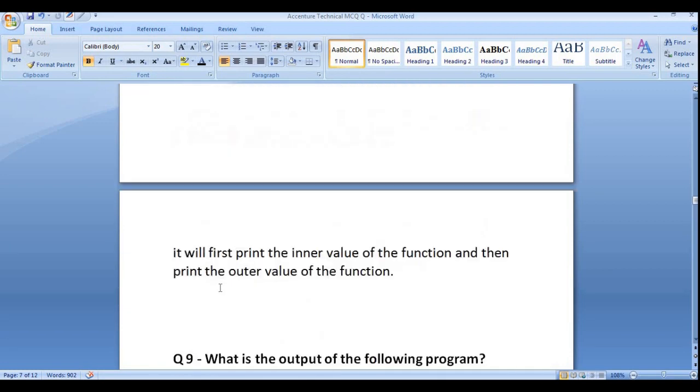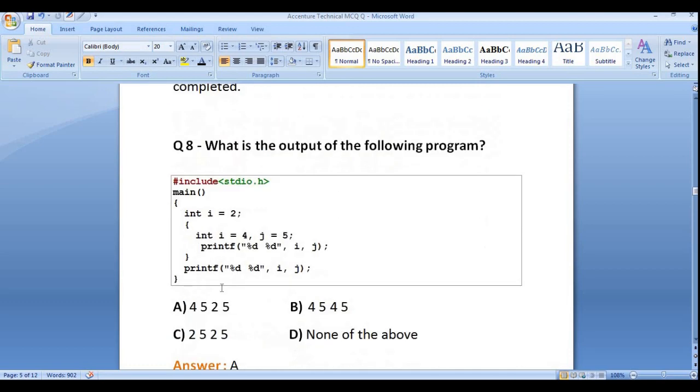As we discussed earlier, suppose this is the instance variable. In C, the instance variable is also called the global variable. So here I is the instance variable, and here this is the local variable. Whenever you use the same name, and here you can see both have the same name, the value of I will be replaced with 4. That means it's creating a shadowing problem.